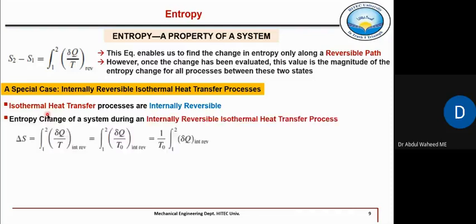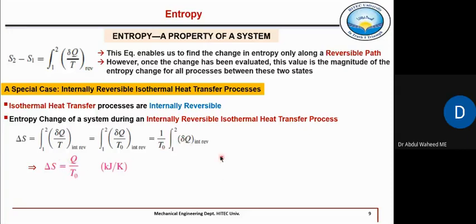So for an isothermal heat transfer process, we can find out the change in entropy using this equation, but here T is constant, right? Because isothermal. That's why you can calculate the entropy change using this equation by evaluating this equation, right? So that will be Q divided by T naught for an isothermal process.